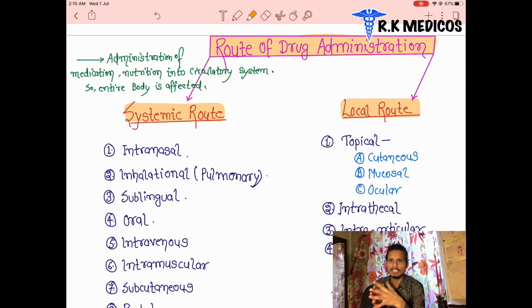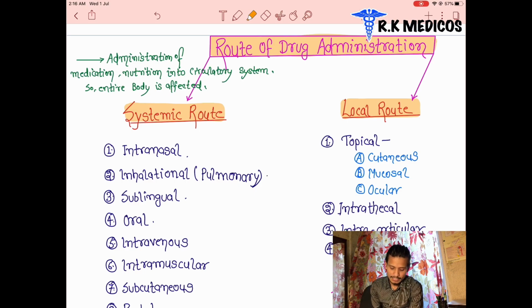Sometimes when the patient gets any disease, then we inject medication. Sometimes the patient needs some infusion. Suppose that the patient is having a dehydration condition, we have to rehydrate them, so we infuse the saline. This is also an administration process. It is also a type of route of drug administration, in which there is the systemic route and the local route.